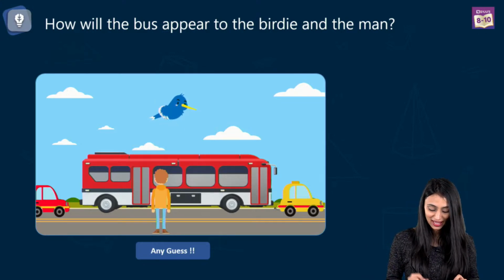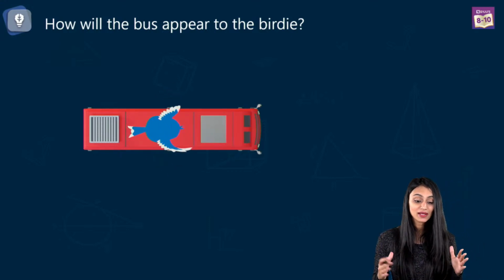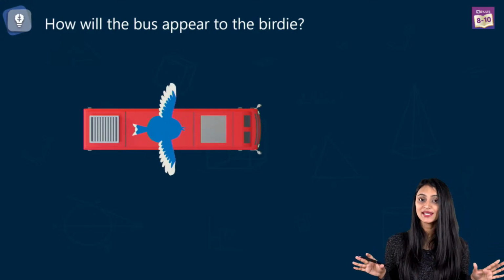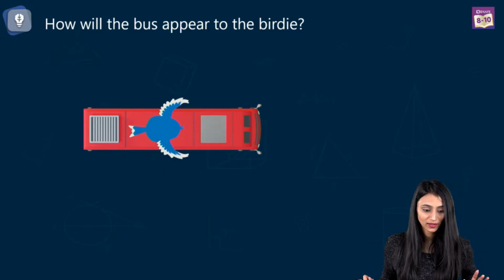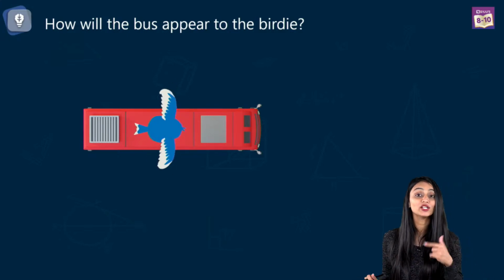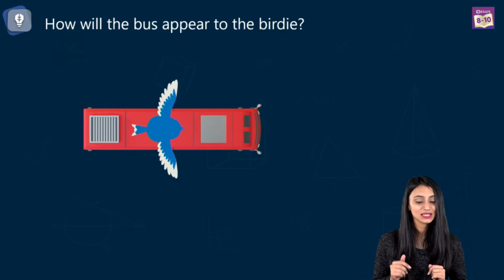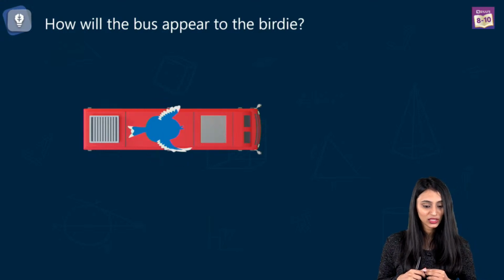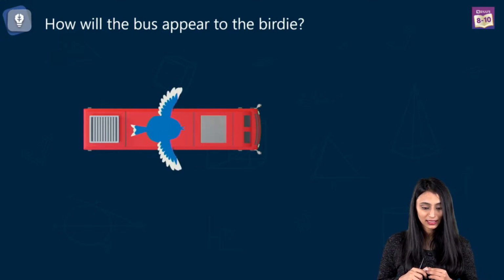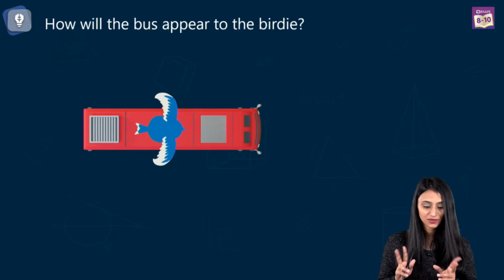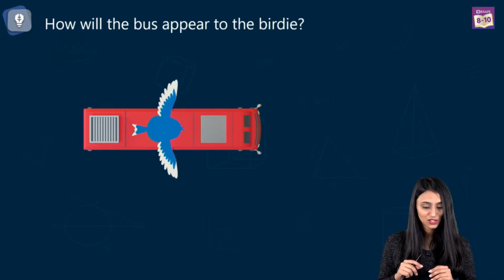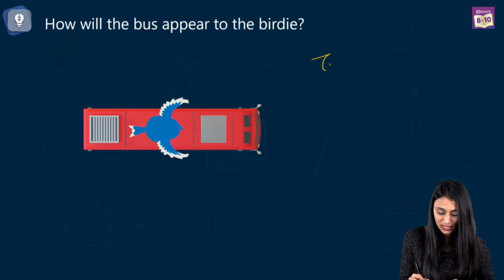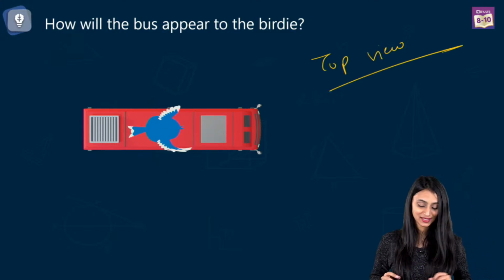Okay. Now I want you to answer this. How will the bus appear to the birdie? Birdie is flying on the top of the bus. Sushmita, Sanpreet, okay, they have given the answers that she will be able to view the top view, right? She'll be able to see the top view of the bus. Absolutely. Yes, Isha has given the answer for both of them. Absolutely. She is able to see the top view of this bus, right?